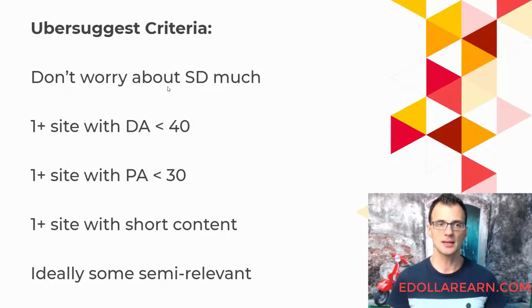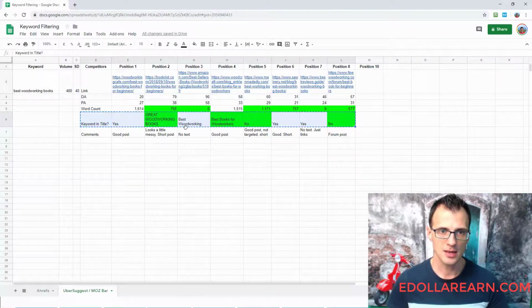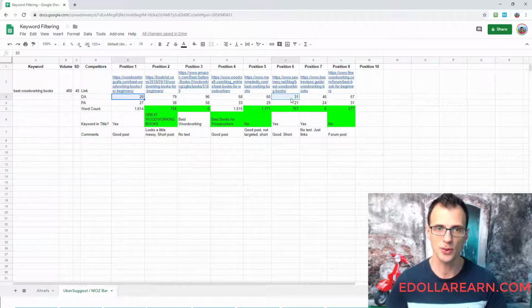So we've spoken about that you don't need to worry about the SD score as much. Now for UberSuggest / MozBar, if you're trying to use free tools to assess the competition, then I recommend that you have at least one site where DA, domain authority, is under 40. And here we have domain authority. There are two websites actually with domain authority under 40. So this one and this one.